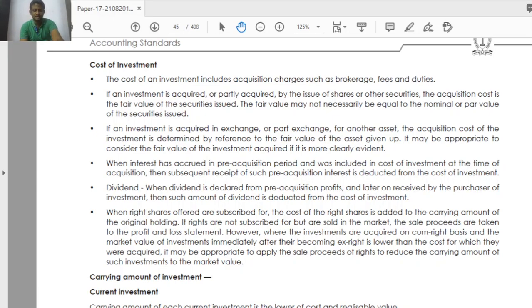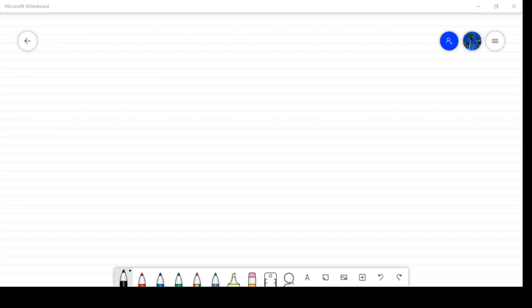I will just show you an example. Cost of investment.